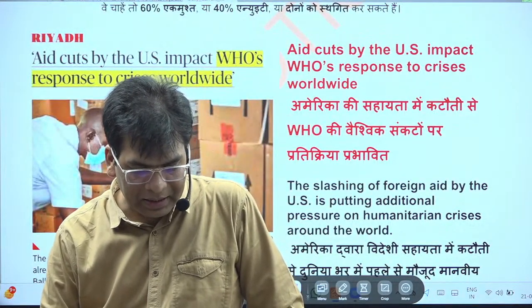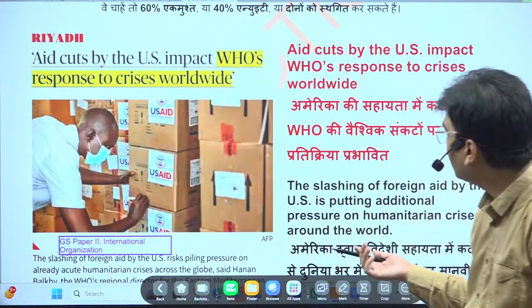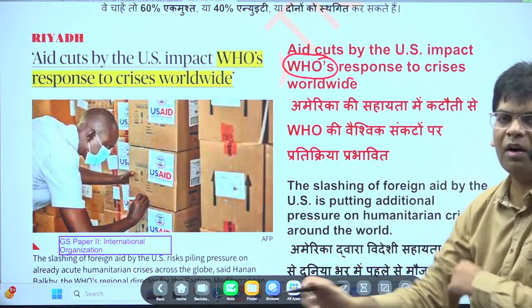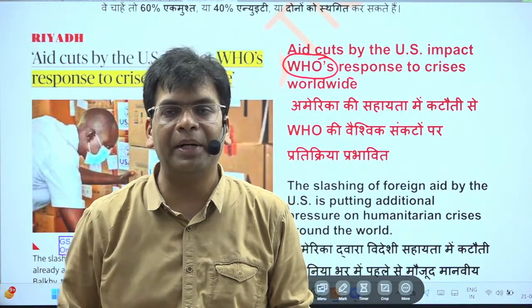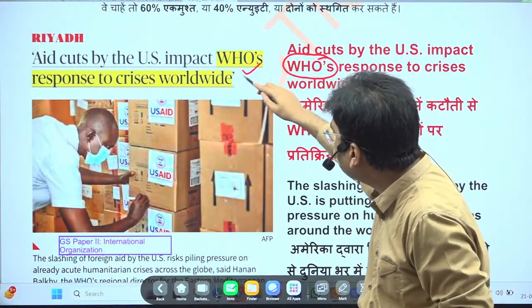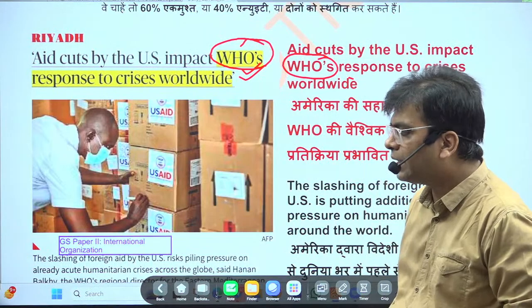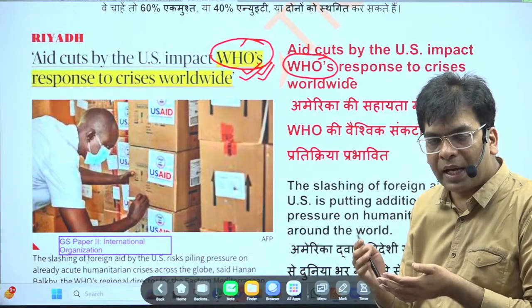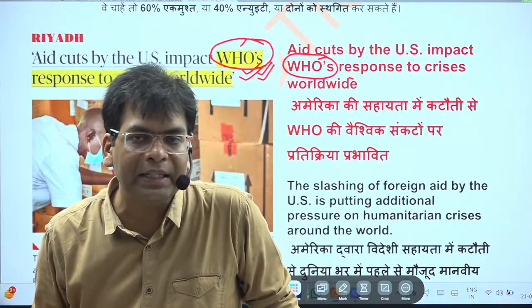Next news is the aid cut by the US, impact on WHO's response to crises worldwide. Here it is the WHO that provides a platform where different types of research in the area of medicine and the development of new vaccines are facilitated by the World Health Organization. This is a specialized body, and during COVID-19 we saw that it provided so much coordination across the world so that we could expedite developing the vaccine for COVID-19.